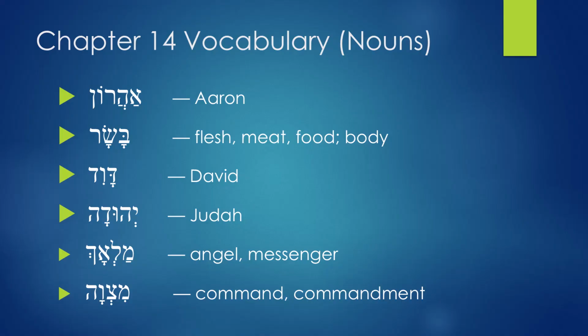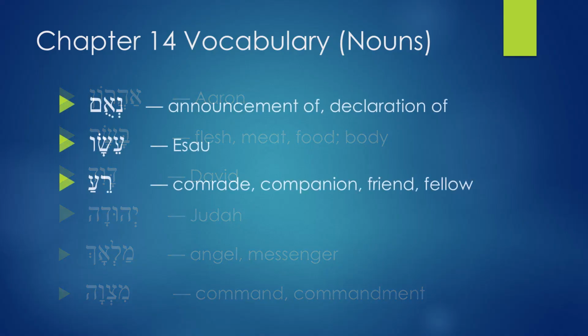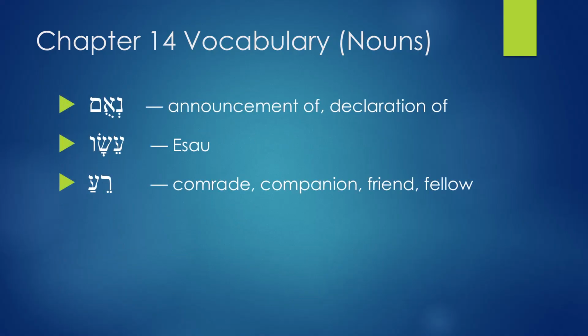Next you have Maulach. Maulach means angel. Next you have Mitzvah. Mitzvah means a command or a commandment. Next you have Neum. Neum means announcement of, declaration.